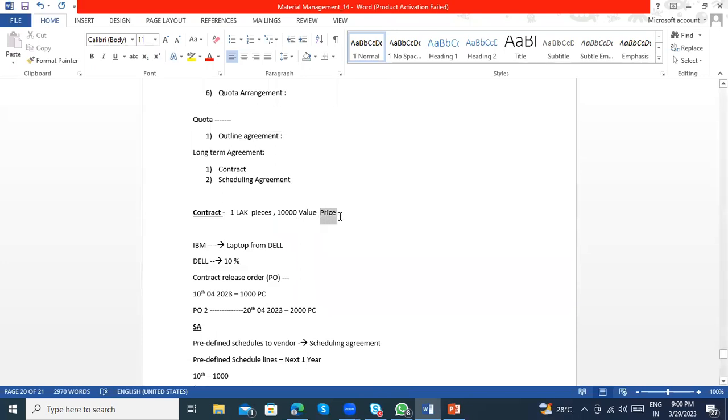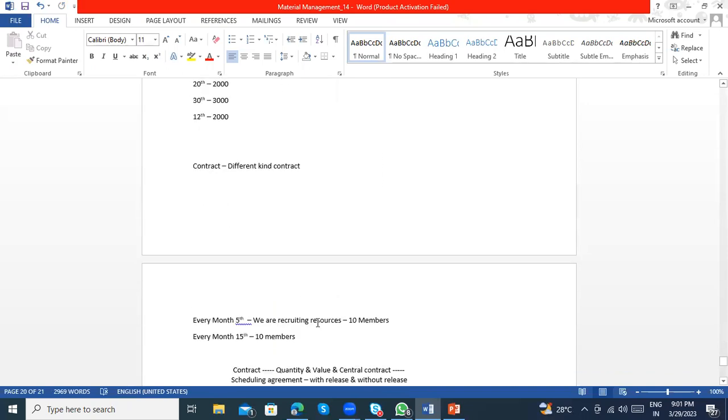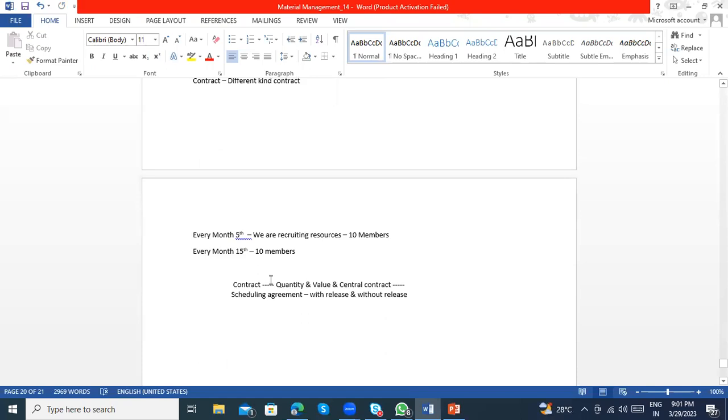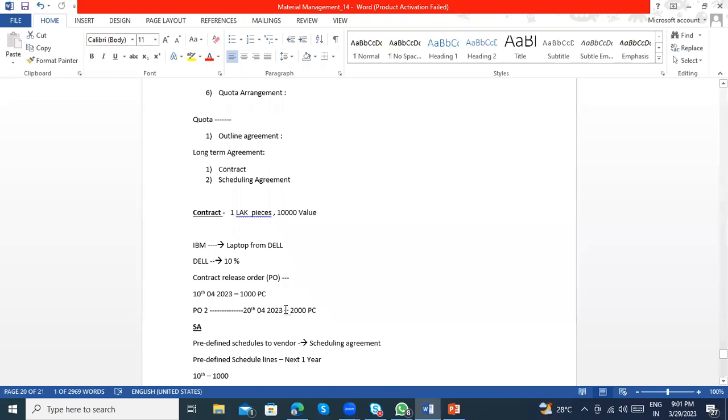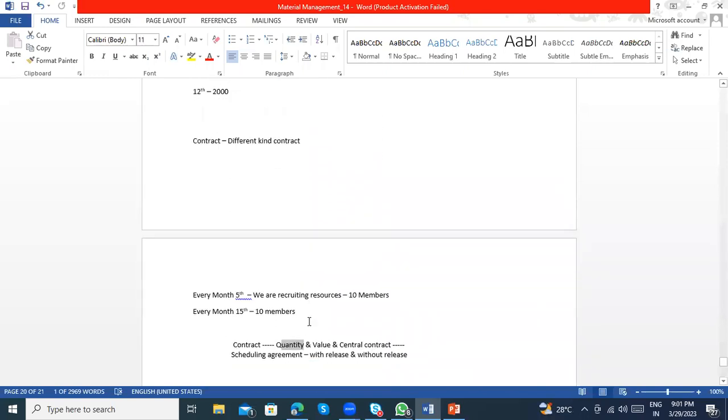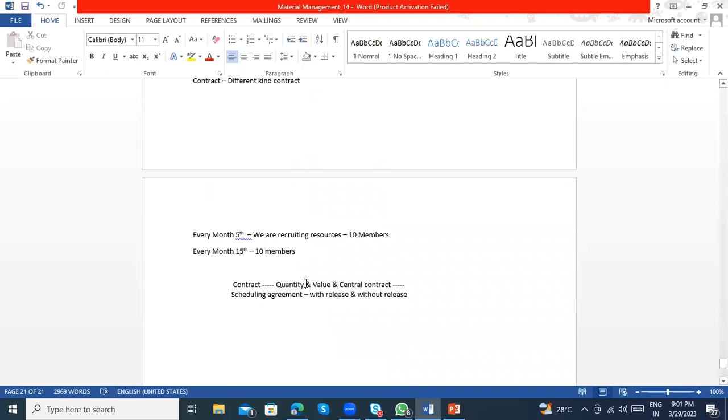Okay, clear? So when I'm talking about the quantity, it is only looking into the quantity. When 1 lakh quantity pieces are bought, if you want, you can extend, or you can restrict it so that more than 1 lakh quantity should not be allowed. You can say contract quantity exceeded, so you cannot create the purchase order again.